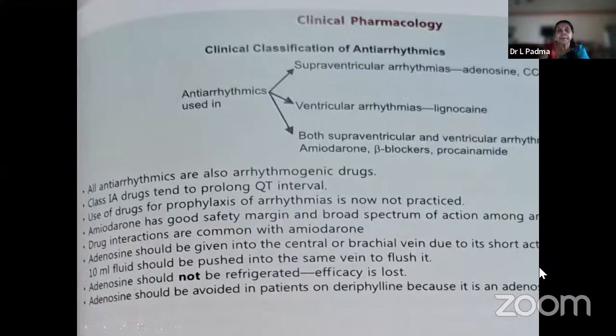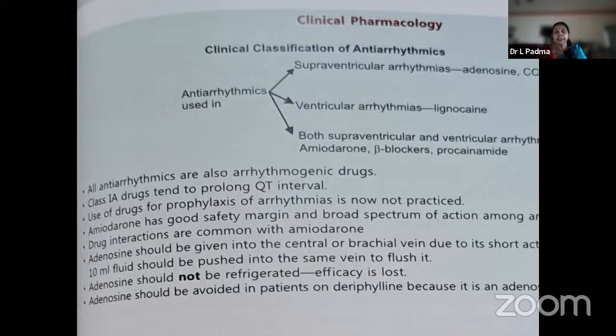The last slide, what is the clinical pharmacology? First you classify. In emergencies, adenosine, calcium channel blockers. Ventricular arrhythmias, lignocaine. In both of them, amiodarone, beta blockers, and procainamide are the drug of choice. All antiarrhythmics are arrhythmogenic drugs. Class 1A tend to cause QT prolongation. Use of drugs for prophylaxis is never practiced because all are proarrhythmics. Amiodarone has a good safety margin, broad spectrum of action. Drug interactions are common with amiodarone, more so with class 1 drugs.